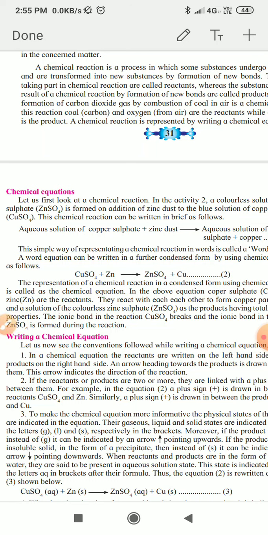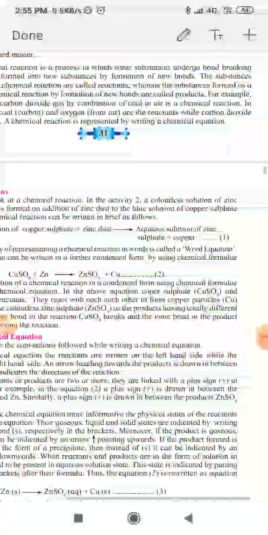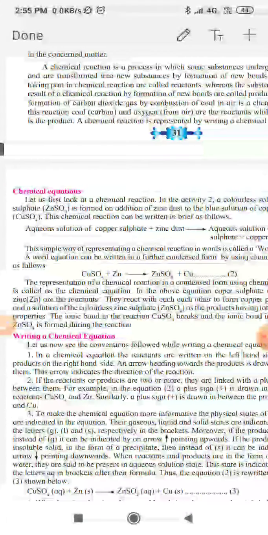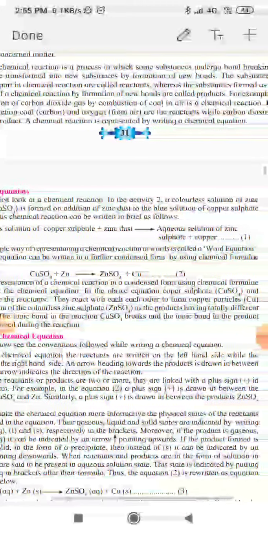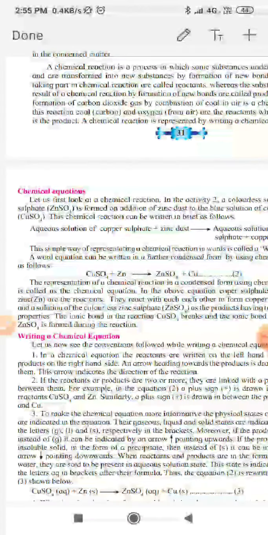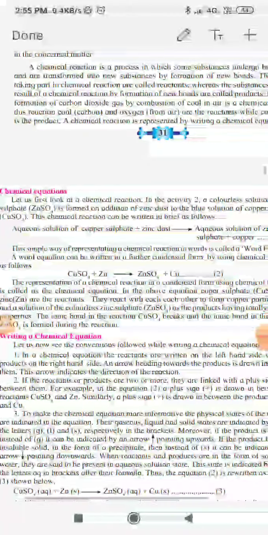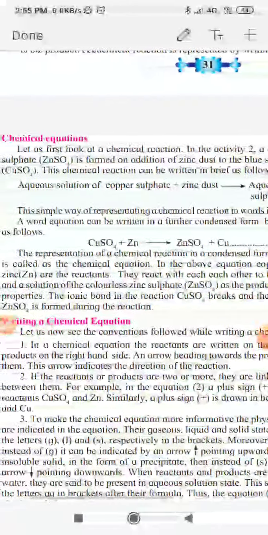Second, if reactants or products are two or more, they are linked with a plus sign between them. For example, in equation 2 a plus sign is drawn between the reactants CuSO4 and Zn. Similarly, a plus sign is drawn between the products ZnSO4 and Cu.